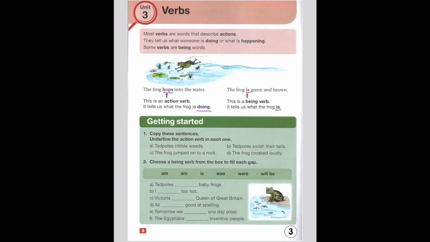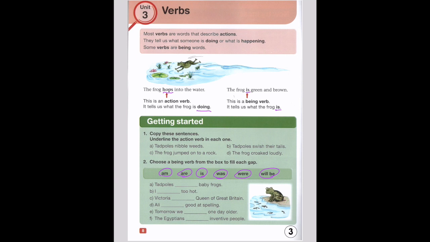Some examples of being verbs are am, are, is, was, were, will be. These are all being verbs, okay? Action verbs are what they're doing at the moment.